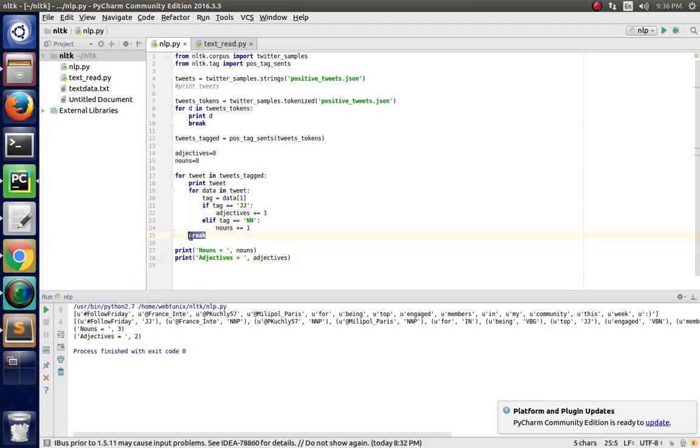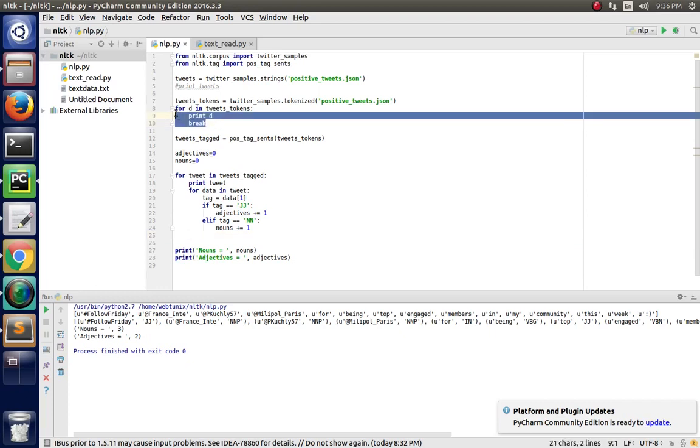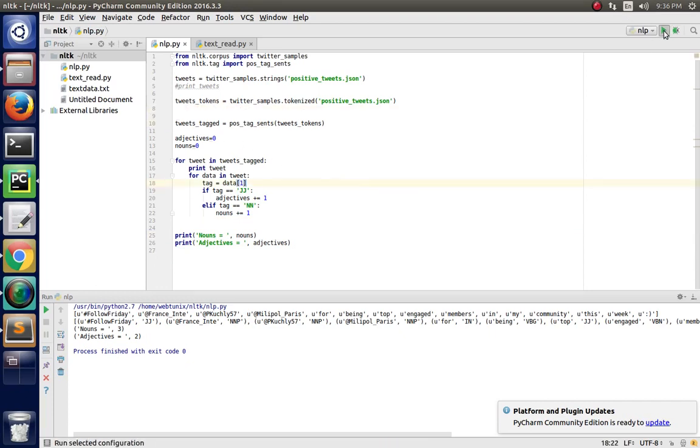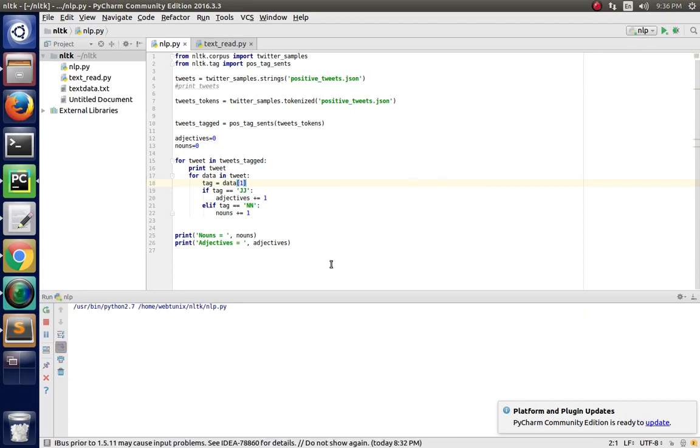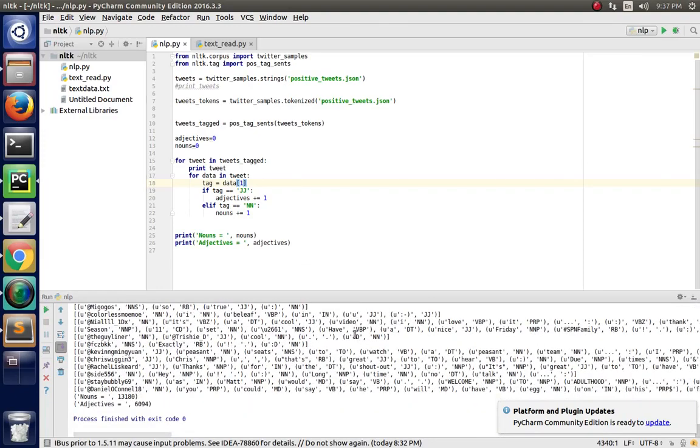We remove the break statement and hide this, and now we will get the complete nouns and adjectives for the whole JSON file. It will take a little more time. Now all the data is printed in tokenized format, and finally the noun and adjective counts: in this complete file there are a total of 13,180 nouns and 194 adjectives, meaning about 13,000 subjects are discussed in this data.